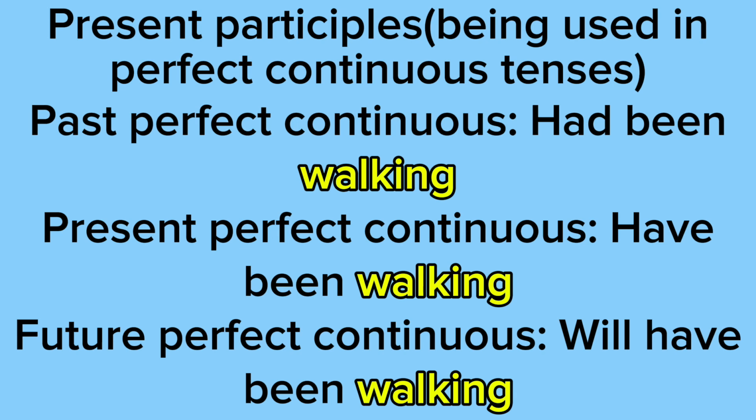Present perfect continuous says have been walking. So this is a past action that relates to the present. For example, I have been walking since I was a kid. Next we have future perfect continuous, which says will have been walking. So this is a future action that relates to the past. So for example, come next week, I will have been walking for 10 years.